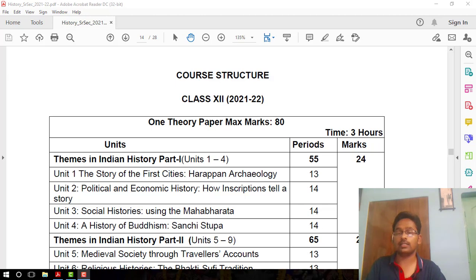In this syllabus, you can get all the important chapters which are important for the board examination of class 12, and even the project work, the list of project work, and also the map work. So please go through it and download the syllabus from the CBSE site. And I hope you also get the syllabus in the Google Classroom, which is already provided. That is about the syllabus of unit test 1, the first unit test, and also the half yearly. So we will cover the syllabus according to this.